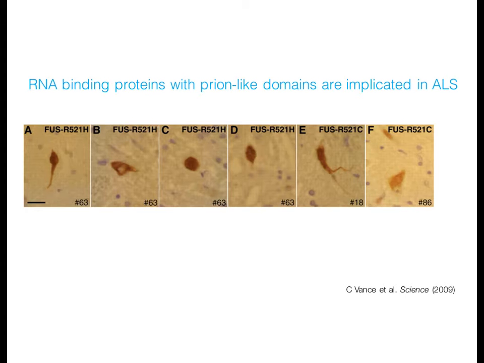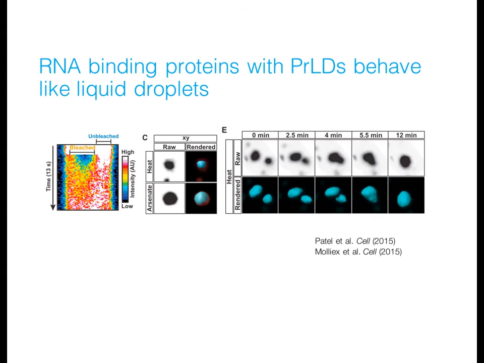Recent reports have illuminated what this normal functioning might be by suggesting that prion-like domains may facilitate critical phase transitioning events that provide organizational scaffolds for membraneless organelles, such as RNP granules and nuclear subcompartments. For example, FUS forms dynamic assemblies that display physical characteristics of liquid droplets. That is, they display fast internal dynamics, as you can see from the FRAP experiment at the left.